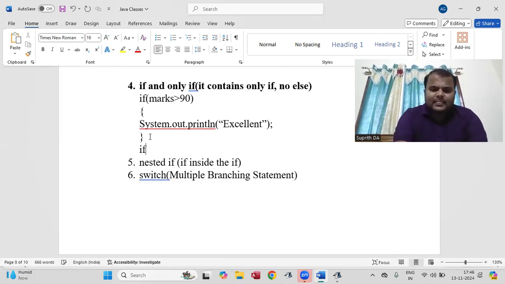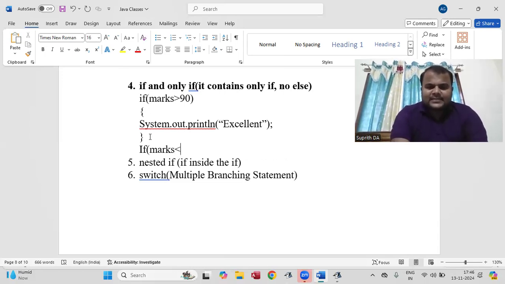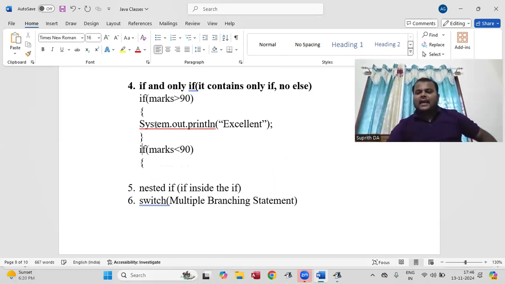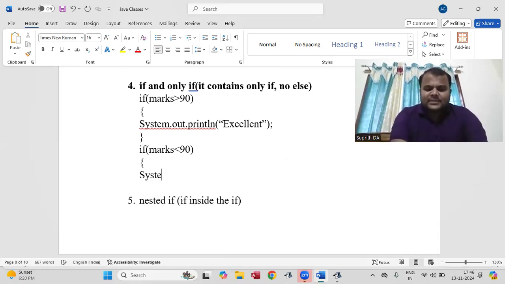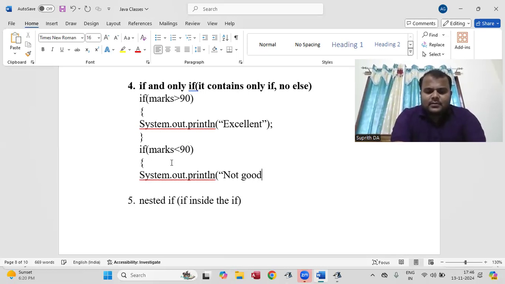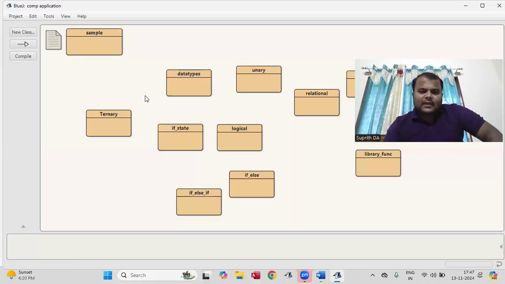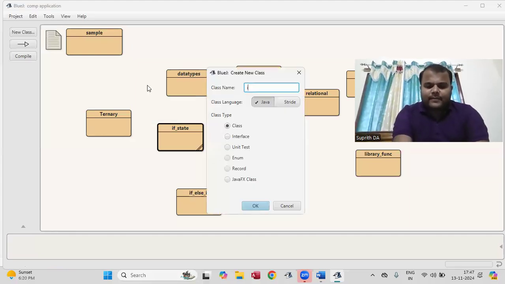Again I'm going to write if marks is less than 90. I'm writing this condition randomly, don't think that it is excellent. If it is less than that, it's not excellent. Simply for the explanation I'm taking System.out.println, not good. Here you are going to write only if, no else. Okay, the compiler, I will explain if and if.